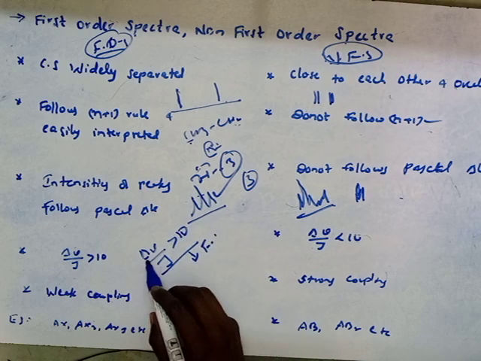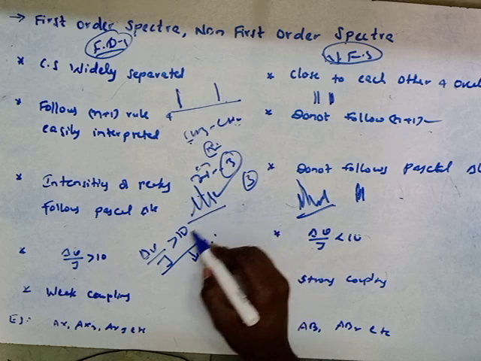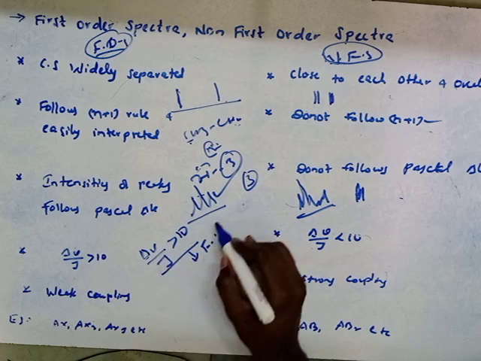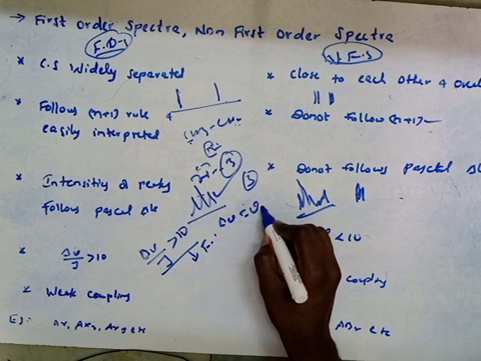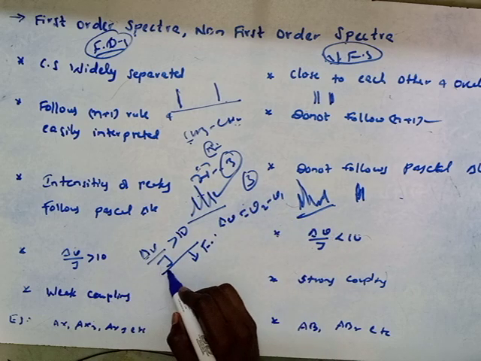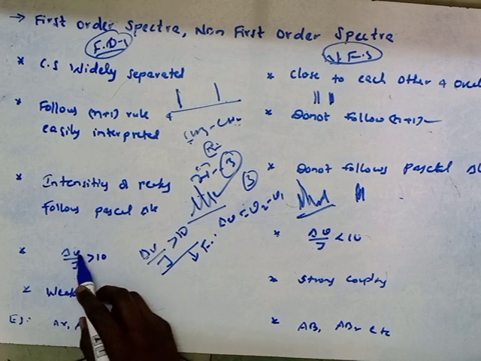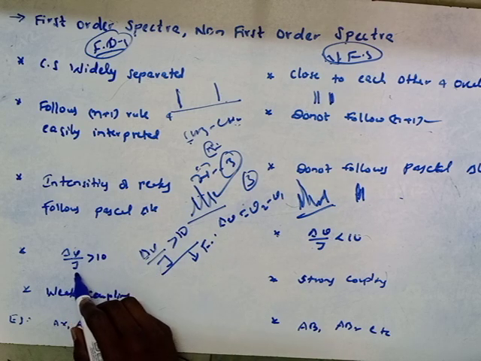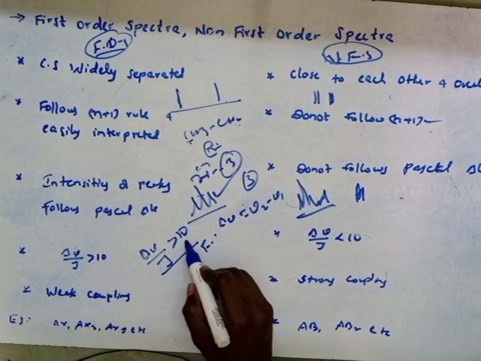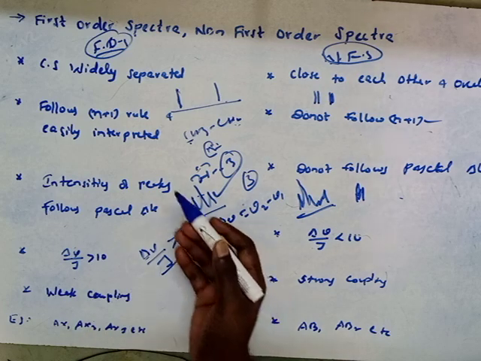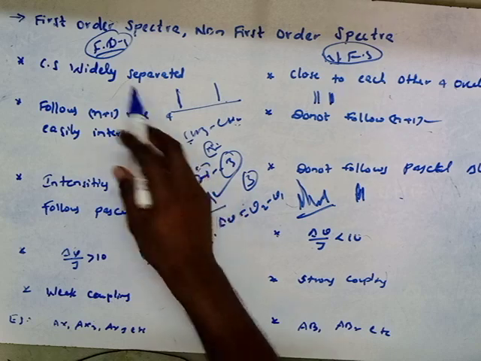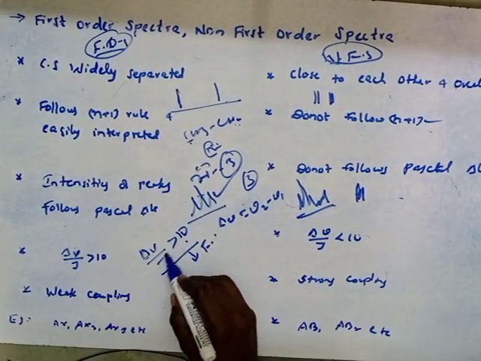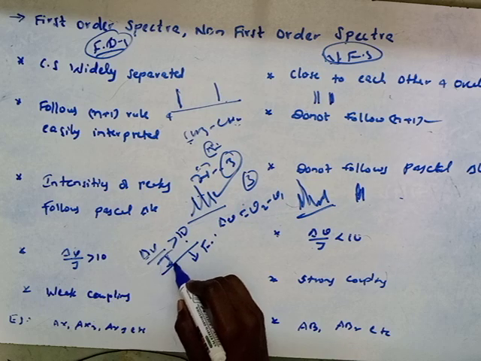Delta nu is the difference in chemical shift value, nothing but nu2 minus nu1, and J is the coupling constant. If the ratio of the difference in chemical shift divided by the coupling constant is greater than 10, then such molecules come under first order spectra. And what is J? J is the coupling constant.